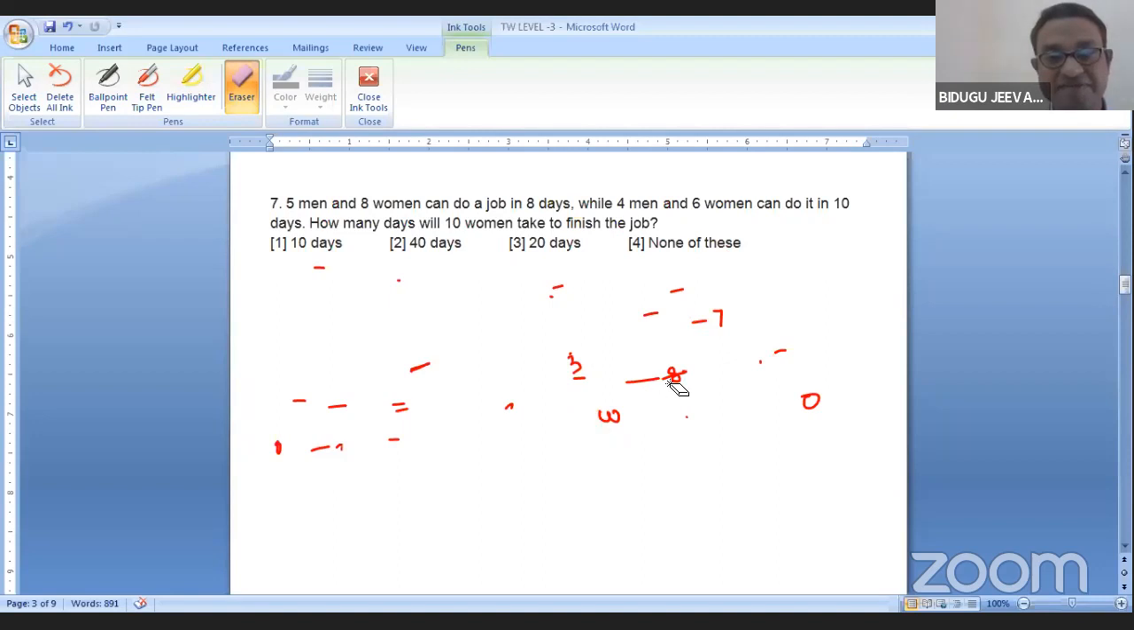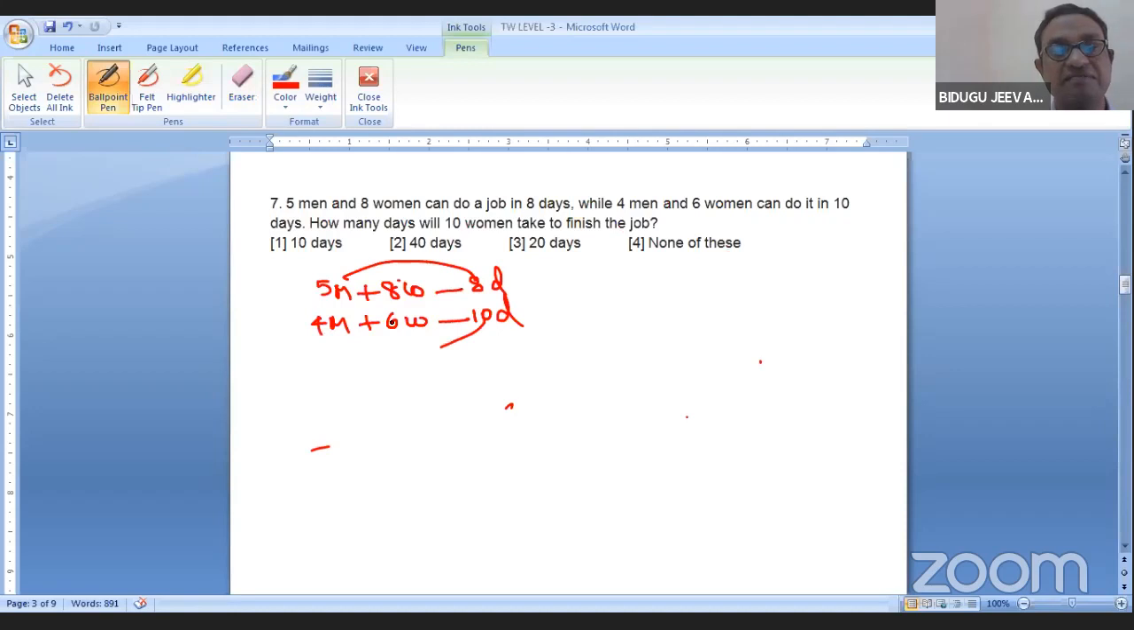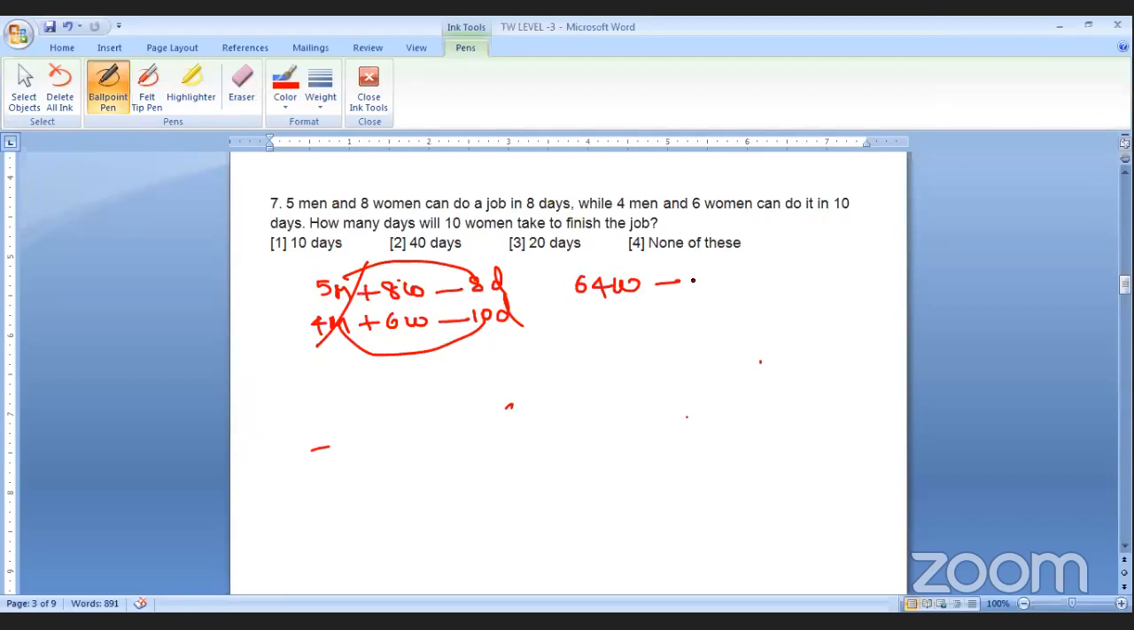Okay, let us do this again. I think we don't get men. Fine. Okay. 5 men and 8 women can do in 8 days. 4 men and 6 women can do in 10 days. I think this part and this part gets cancelled. So 64 women is equal to, right? Like we get the relation between women and women.